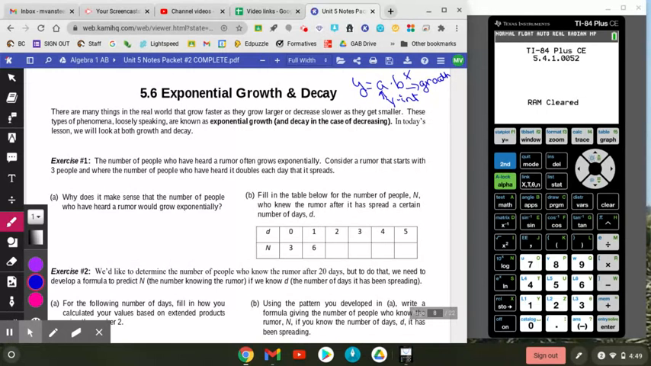So example number 1, the number of people who have heard a rumor often grows exponentially. Consider a rumor that starts with 3 people, where the number of people who have heard it doubles each day it spreads. Why does it make sense that the number of people who have heard a rumor would grow exponentially? Well, because the longer it spreads, more people keep telling it.